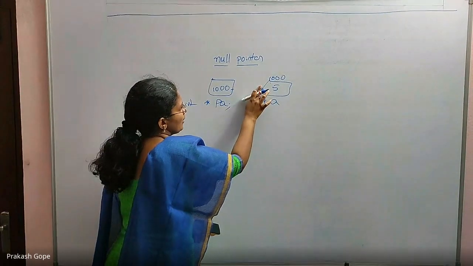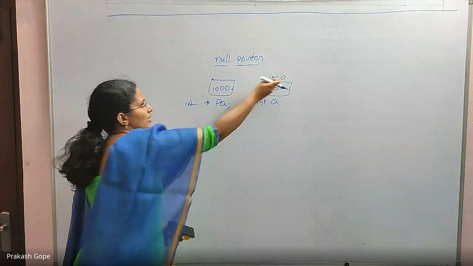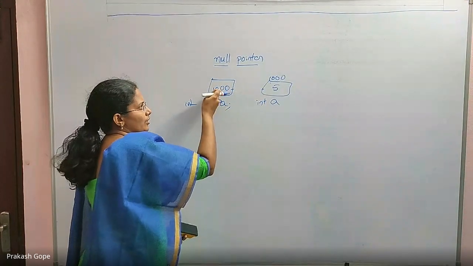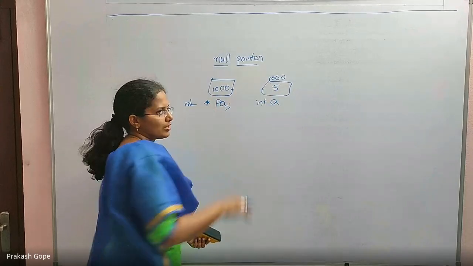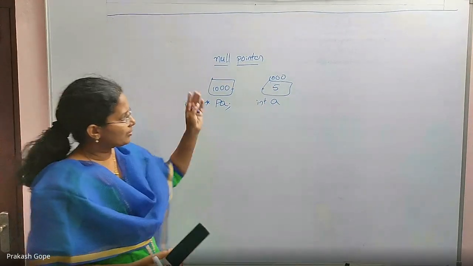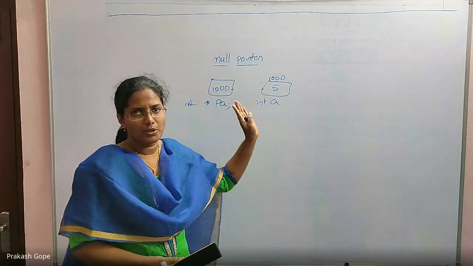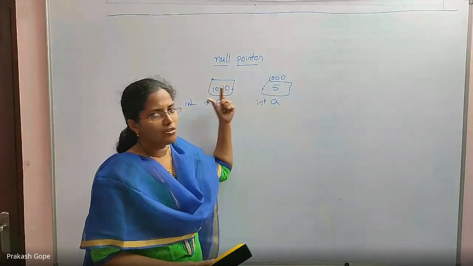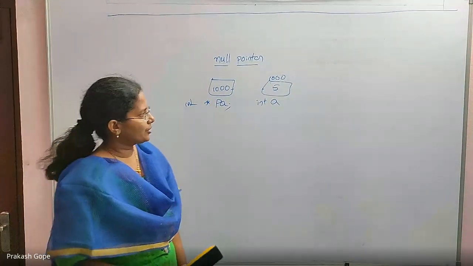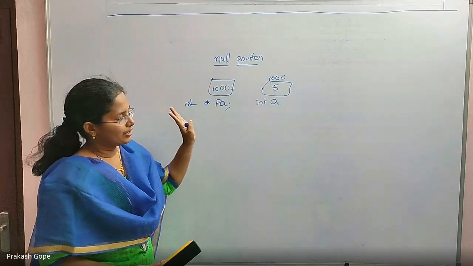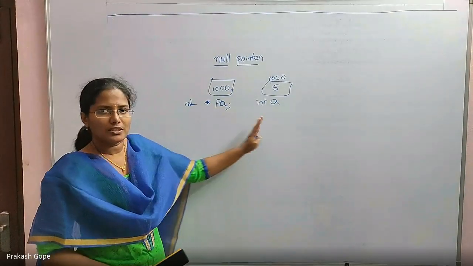It is only holding the address, that's all. Holding the address of A is nothing but pointing to that. Just for representation, we are drawing the arrow marks. Internally, only memory locations and their addresses are held by the pointer variables. Okay, fine. So this is the initial state.